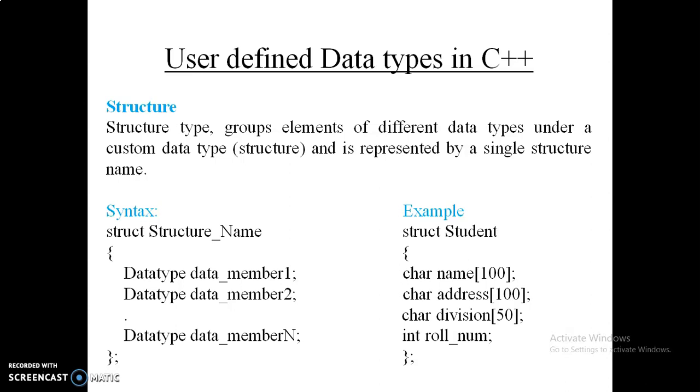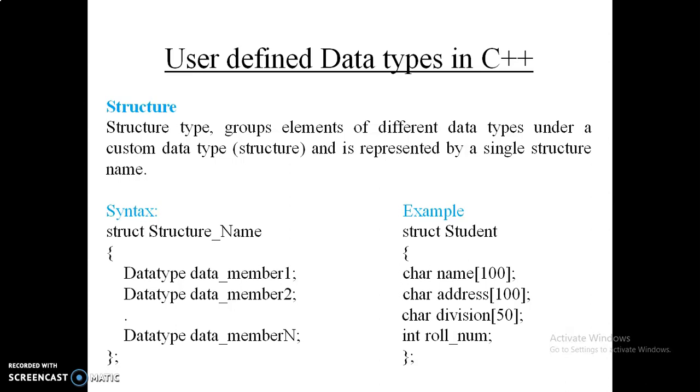A structure is a group of elements of different data types under a single structure name. On the left side the syntax is given: we have to write struct, then the struct name, and in the curly brackets we mention the data members. First we mention the data type, and then the name of that data member or variable. On the right side an example is given: struct student, where name is a char array of size 100, address is also an array, division is an array of size 50, and roll number is an integer value. So this is nothing but the structure.